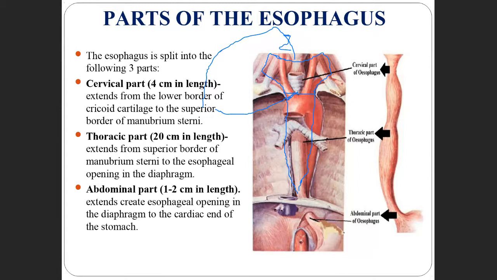This is the opening of the diaphragm. Till then, this is the thoracic part, and then this is the abdominal part.